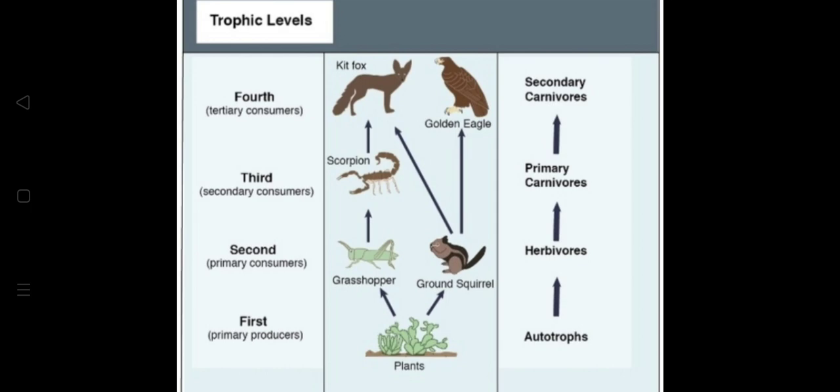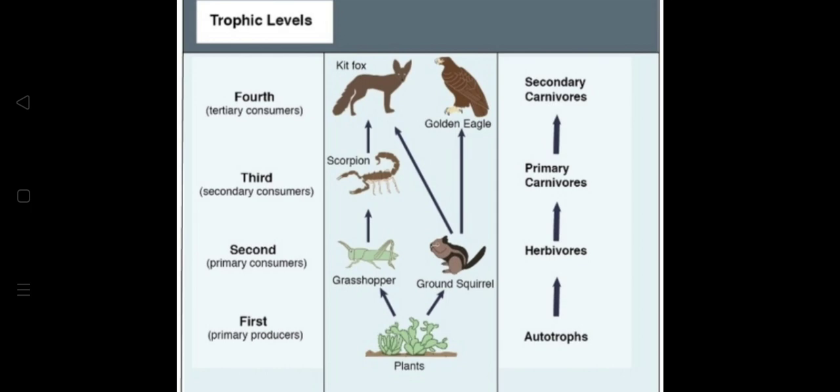Now the primary consumers are those animals that eat the primary producers. They are called primary as they are the first organisms to eat the primary producers. Students, get this very clear. Who are the primary consumers? They are the first organisms to eat the primary producers who make their own food. They are also known as herbivores. As I said, elephants, rabbits, deer, moose, all of them are primary consumers.